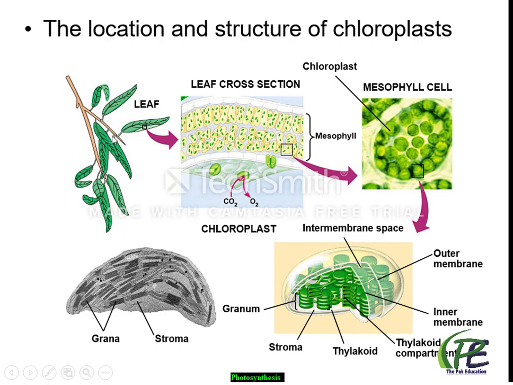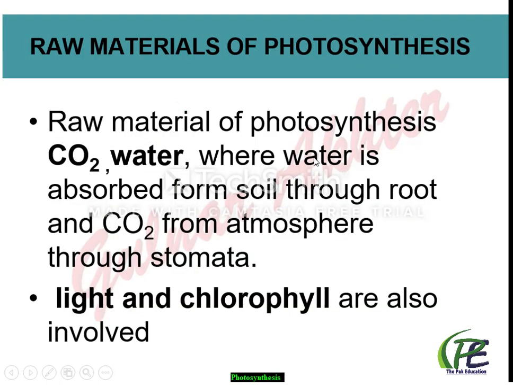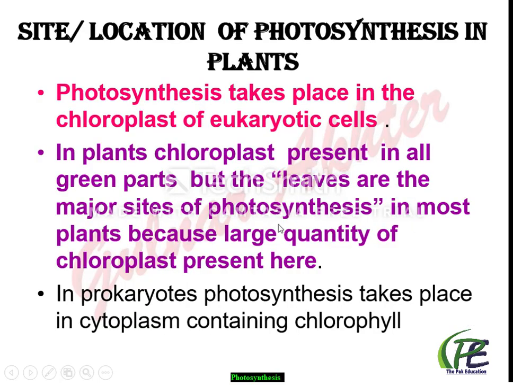As we know, it is a cellular process. So in the prokaryotic cell, this process takes place in the cytoplasm because here pigments are freely found in the cytoplasm. Whereas in photosynthetic eukaryotes like plant or algal cells, the pigment is present in the chloroplast. So the photosynthesis takes place in the chloroplast.